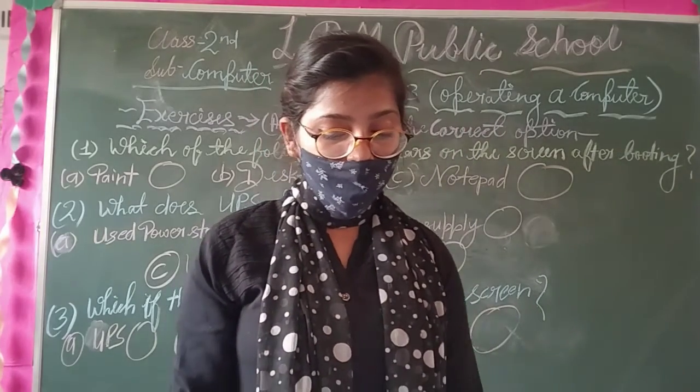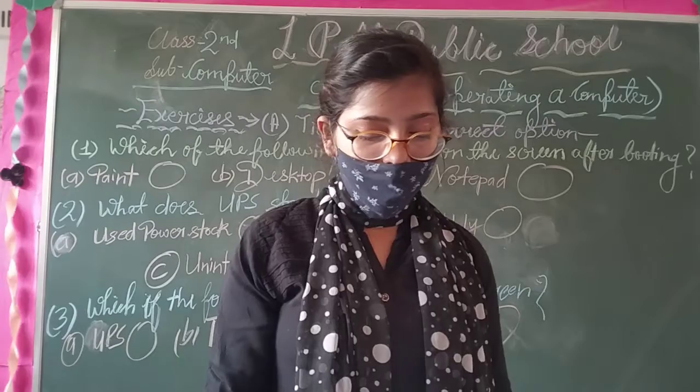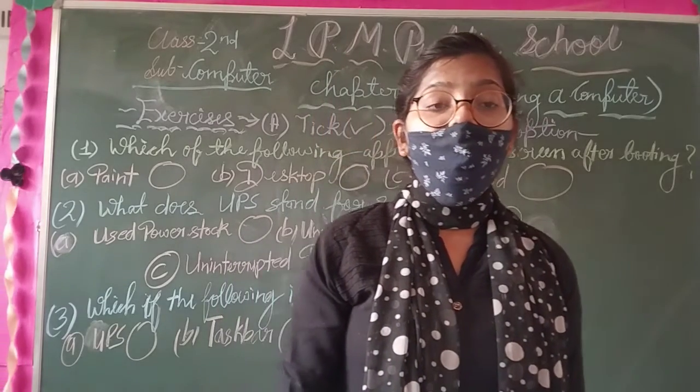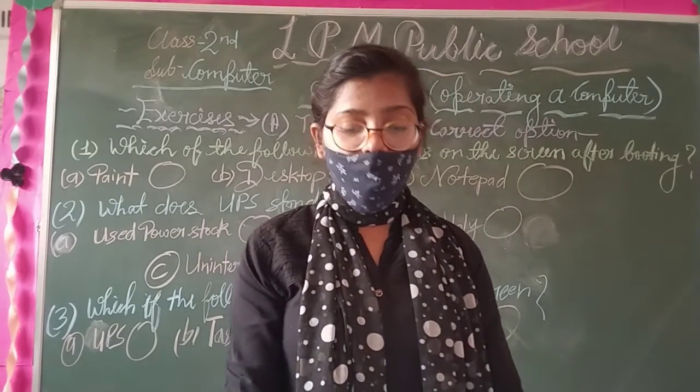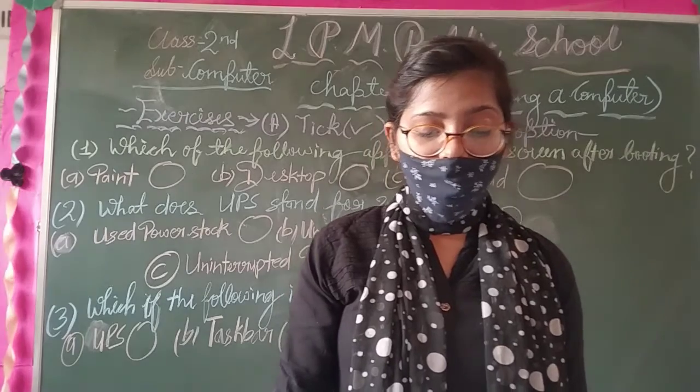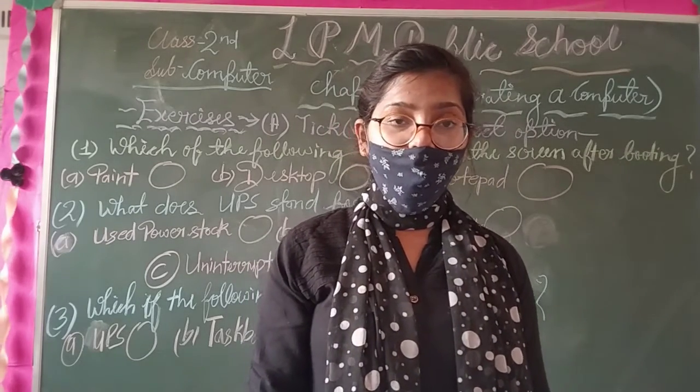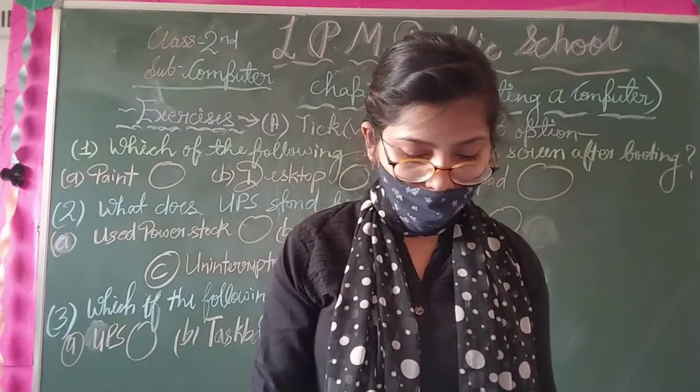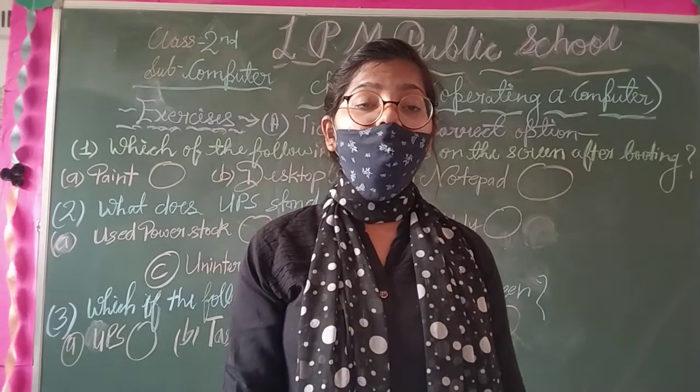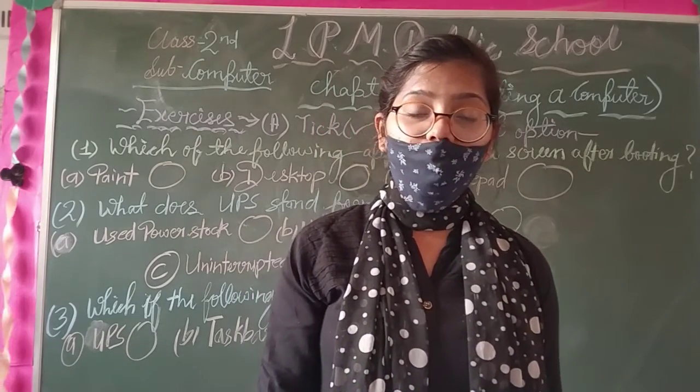Your next important topic is, there are four main parts of a computer: monitor, CPU, keyboard and mouse. That is CPU, keyboard, mouse and monitor.